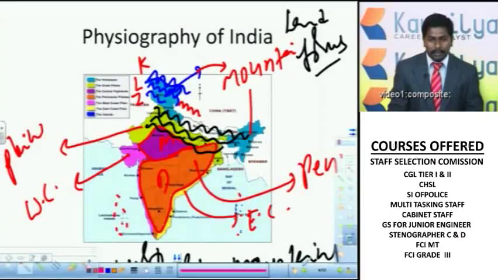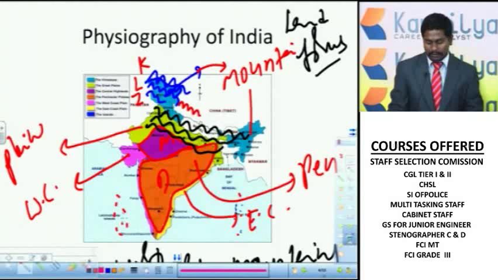Welcome to Kautilya. In the previous class we started Indian geography, and I explained the syllabus of Indian geography and its important components. In the last class I also explained the neighboring countries of India, the countries which share borders with India in different directions.